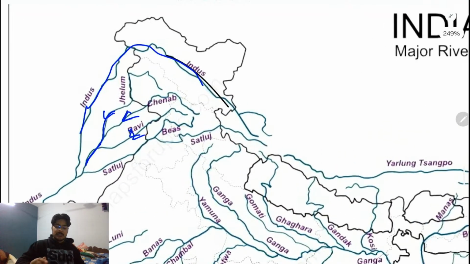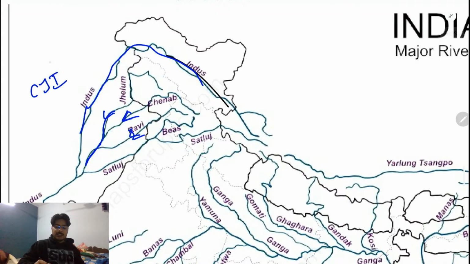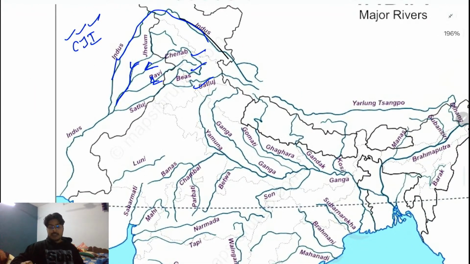One more thing: the Indus, Jhelum and Chenab are the three rivers whose water Pakistan is going to use. The rest of the rivers, Ravi, Beas and Sutlej, India is going to use their water. That is what you need to know.